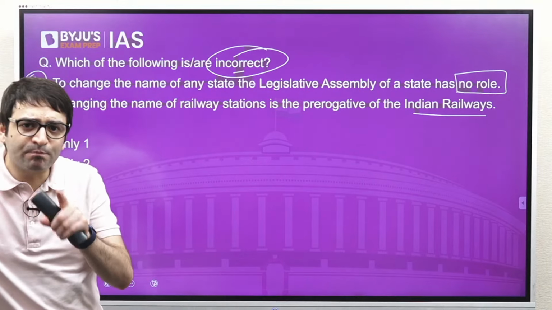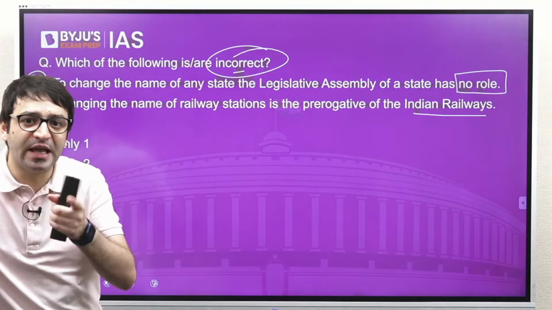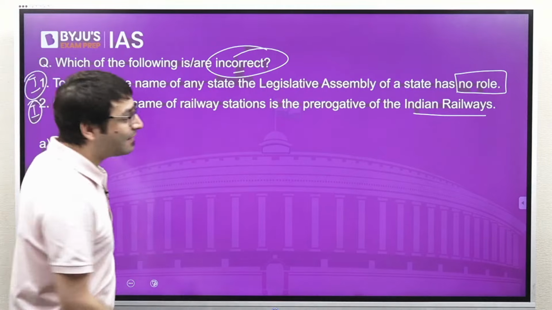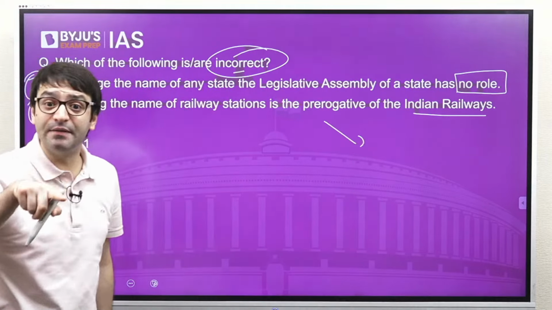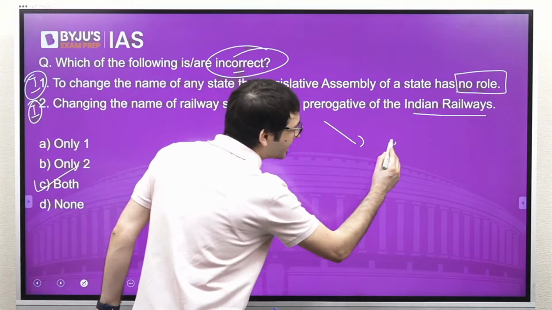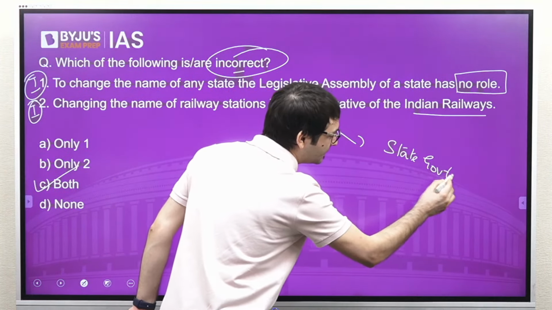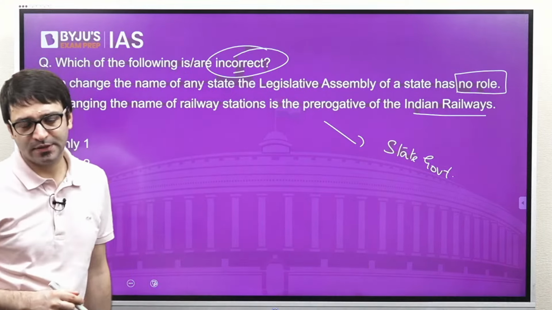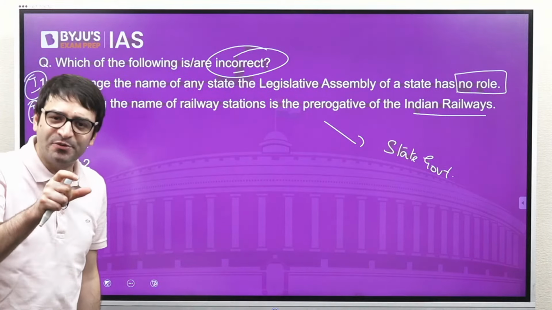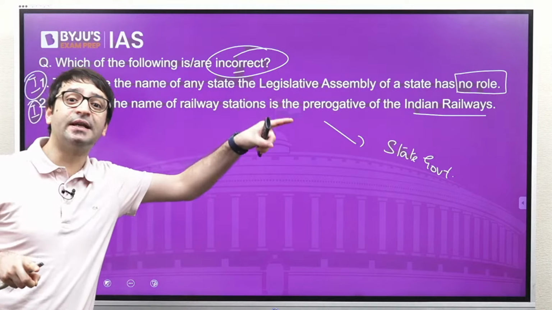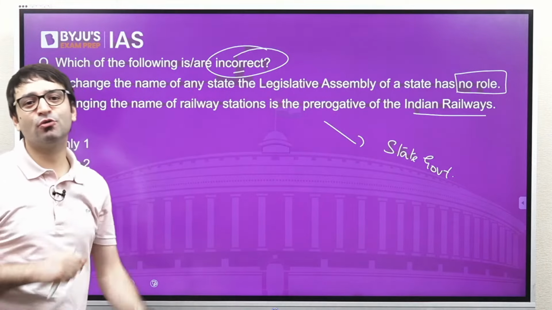But who has the power to change the name of a railway station? This power is with the state government. Although this subject, railways, comes under the union list, it's the states who have a role.